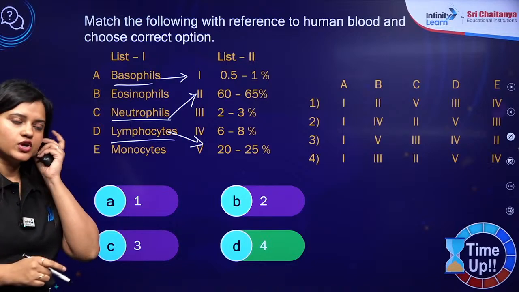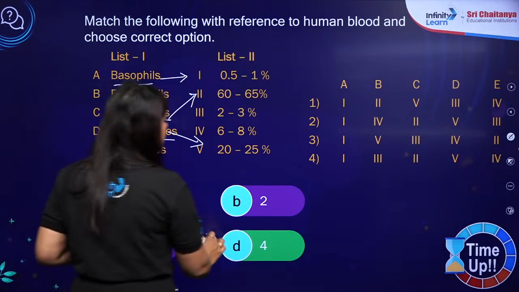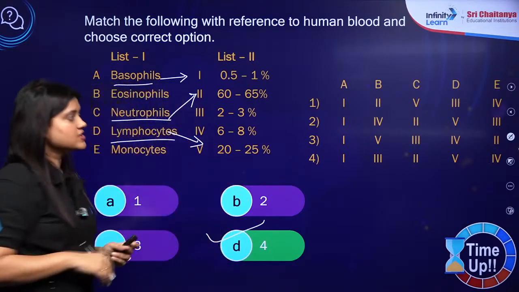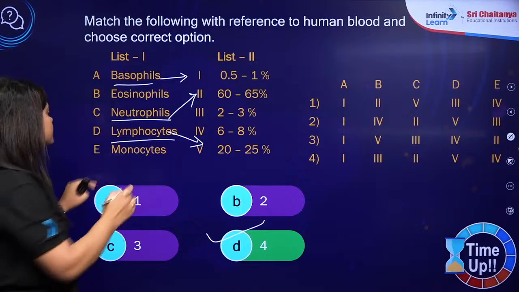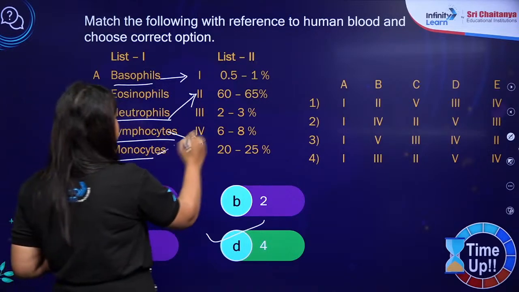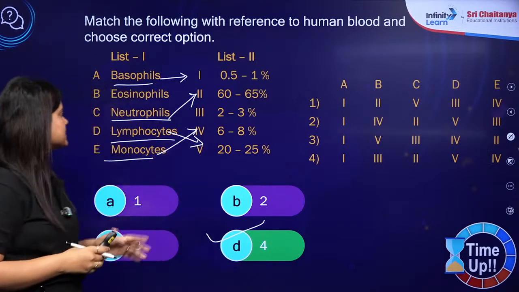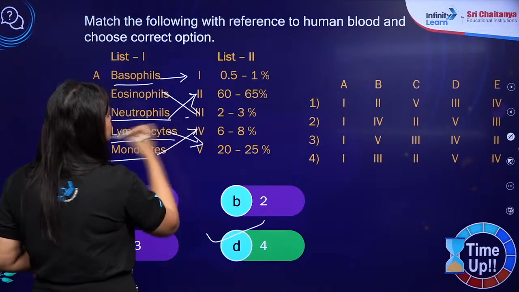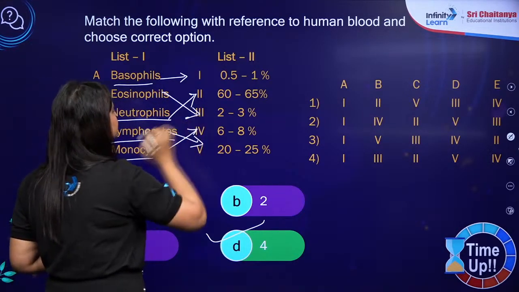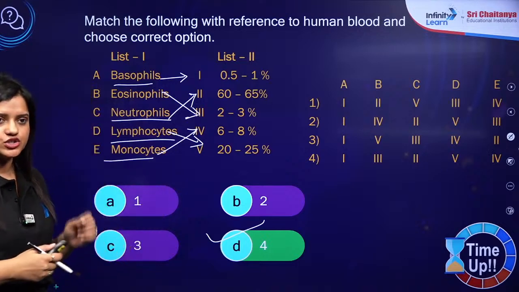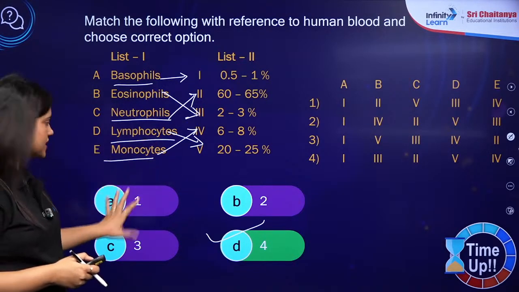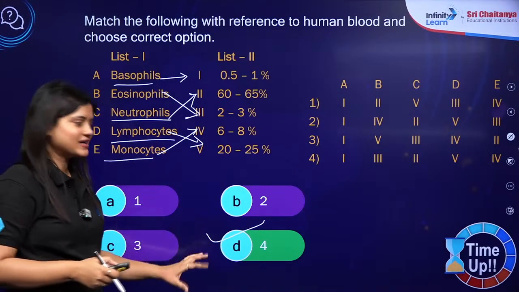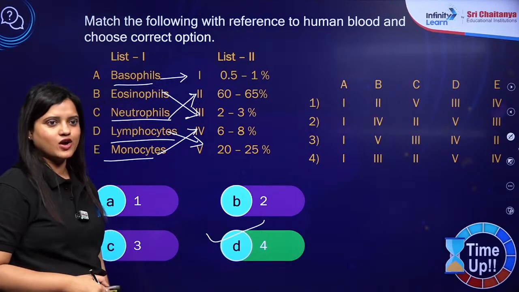So correct answer for this question is definitely D or 4, because this monocyte will be matched with 6 to 8% and the eosinophil will be 2 to 3%. And remember all these percentages for NEET examination. Okay, got it? +4, very good. तो ये याद रखना है. Correct answer is D and not C.